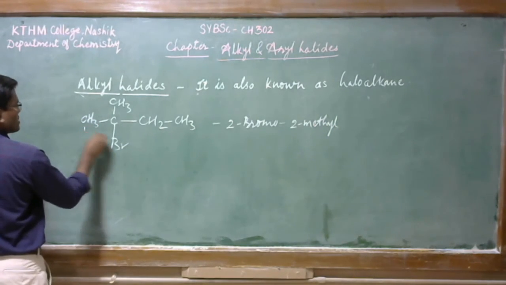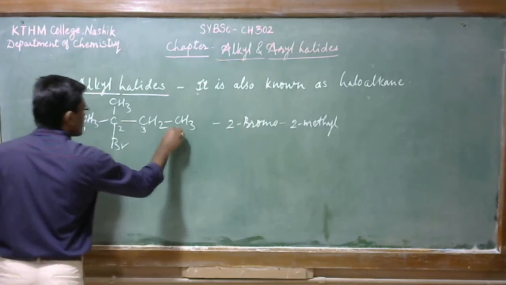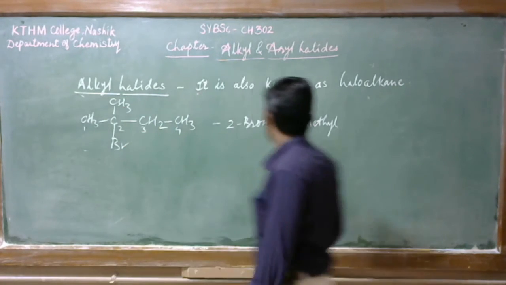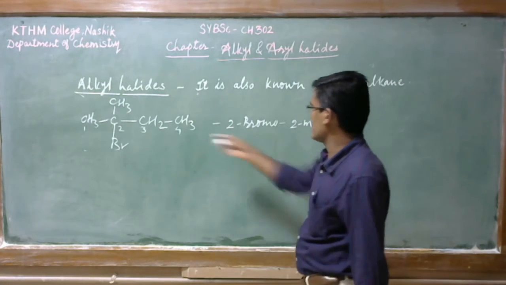Here we number 1, 2, 3, 4: 2-bromo, 2-methyl, and the long chain is butane.